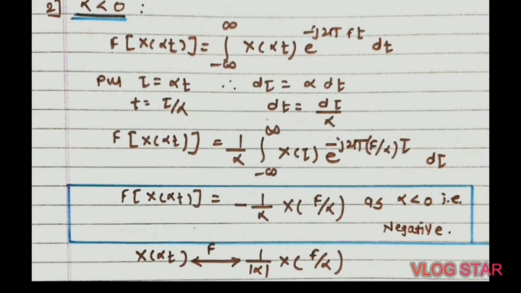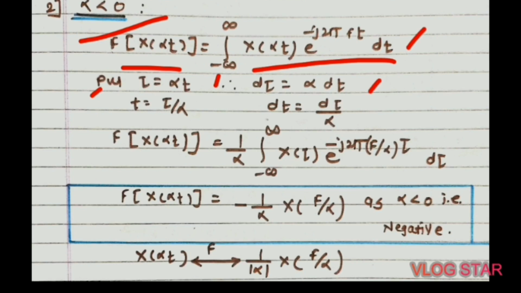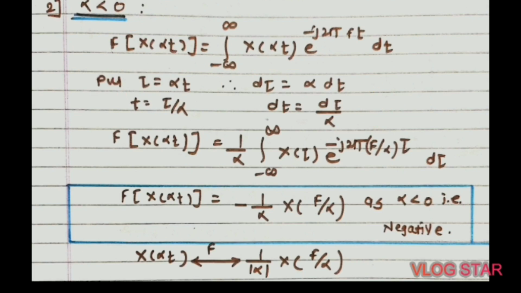Okay, in the next case, consider the value of alpha is negative, that is alpha is less than 0. So again take the Fourier transform of the left hand side term, that is F of x of alpha t is equal to minus infinity to plus infinity x of alpha t into e raised to minus j 2 pi f t into dt. Put the value of tau equal to alpha t and d tau equal to alpha dt. Then the value of t becomes tau upon alpha and the value of dt is equal to d tau upon alpha.